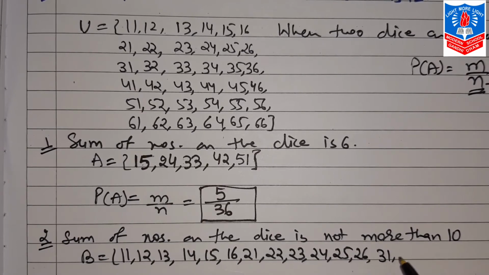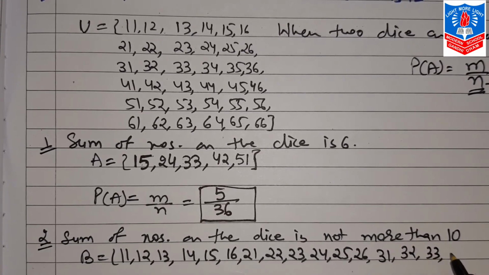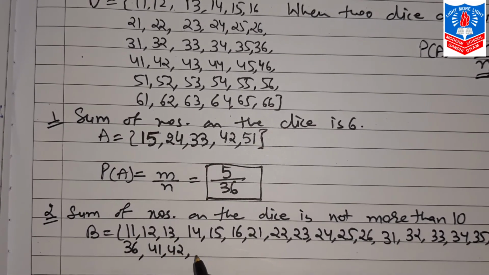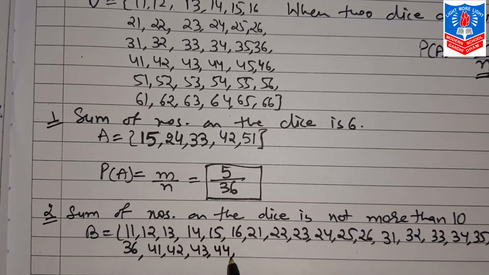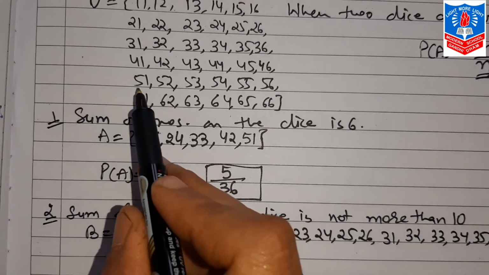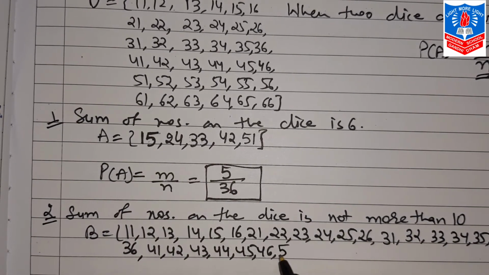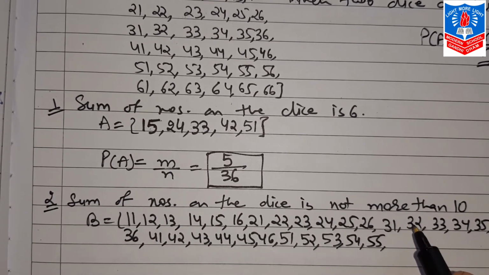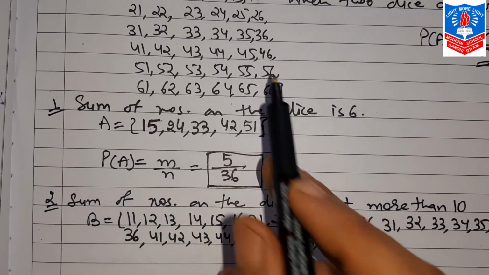Continue with that: (3,1), (3,2), (3,3), (3,4), (3,5), (3,6), (4,1), (4,2), (4,3), (4,4), (4,5), (4,6). (5,1), that also, the total is 6 only. (5,2), (5,3), (5,4), (5,5). Now what do you say about (5,6)?